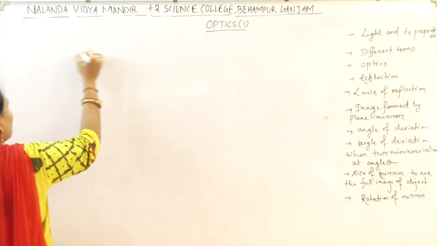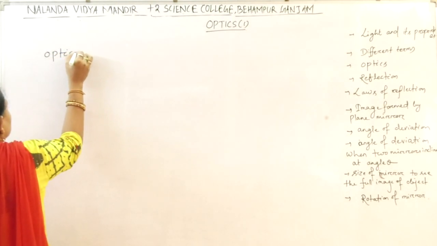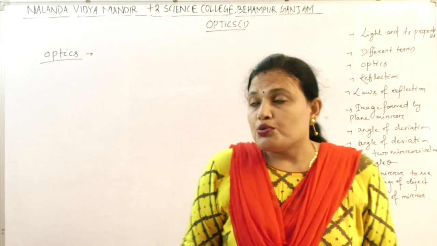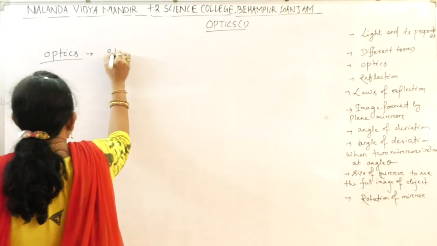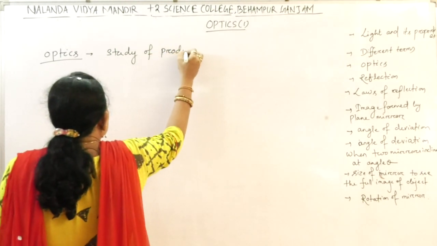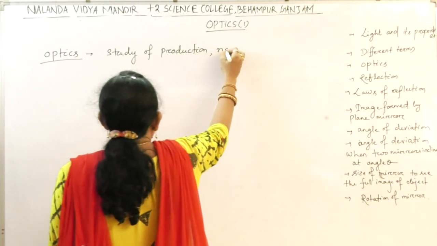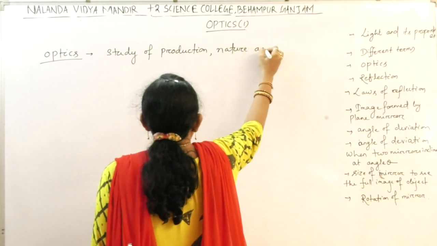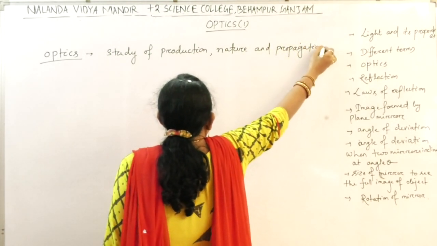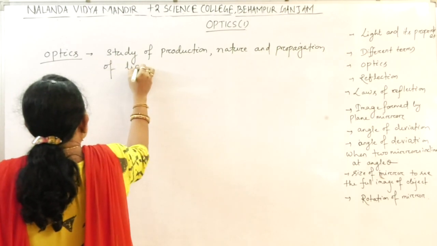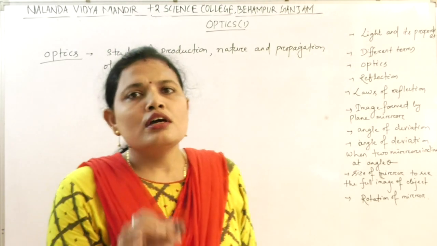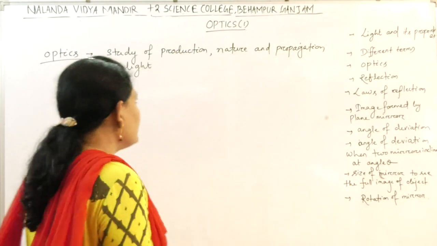Next, let us come to optics, the main part of our chapter, optics. So what is optics? Study of production, nature, and propagation of light is known as optics. So it is the branch of physics which deals with the study of light. That is known as optics.